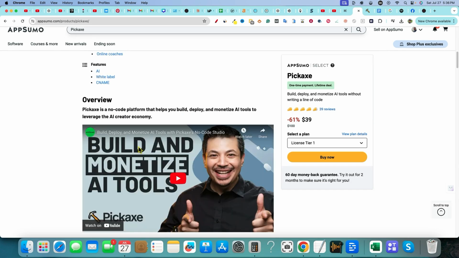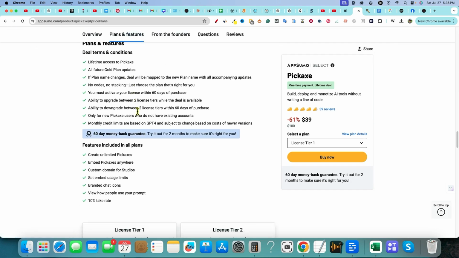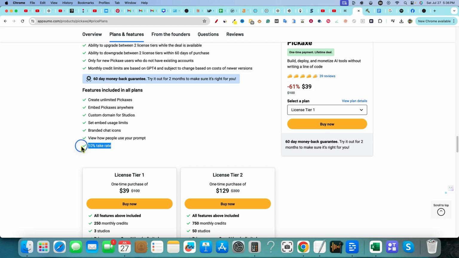Okay. So essentially, I'm going to go over here and just look at the plans and features. This 10% take right here, I think that means that when you create a tool and you want to sell it as your own software, they're going to take 10% of every transaction. There's other sites that do this. Most of the time, you can average between 3 and 6%. Actually, when you sell on Stripe and on different platforms, generally speaking, you have that 2.9% plus 30 cents, and then there are other transaction fees on top of that that are usually not discussed. So generally speaking, it's usually under 10%, to be completely honest with you.